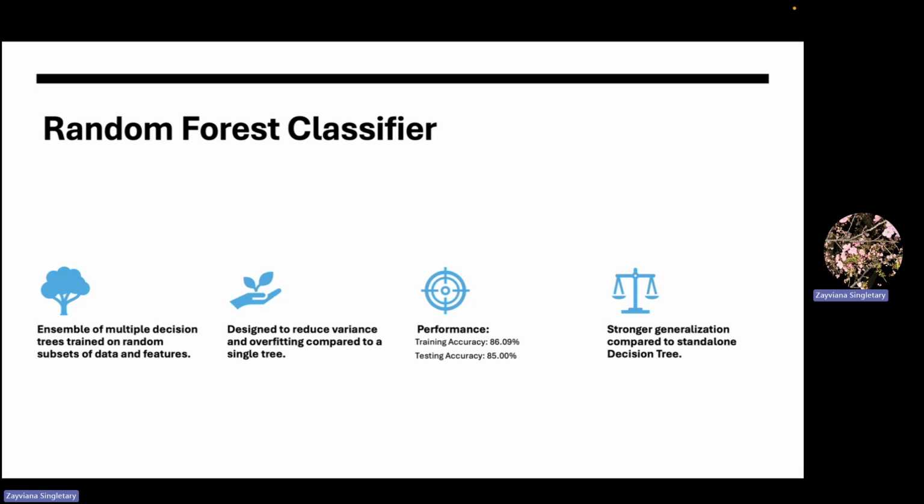Our third model was a random forest classifier, which builds an ensemble of multiple decision trees. Each tree is trained on a random subset of data and features, and the forest aggregates all the trees' predictions to make a final decision. This reduces the variance and overfitting significantly. The random forest model achieved a training accuracy of 86.09% and a testing accuracy of 85%, clearly outperforming both logistic regression and the single decision tree model.